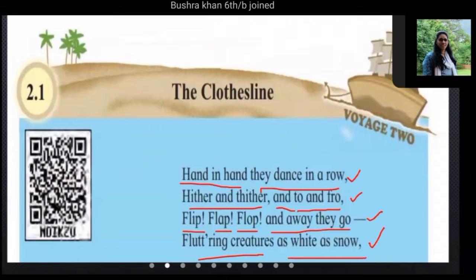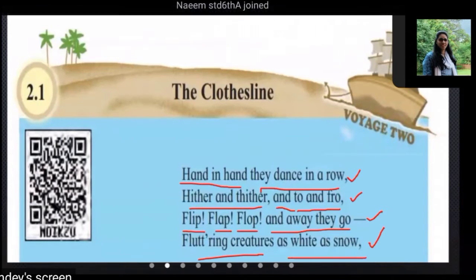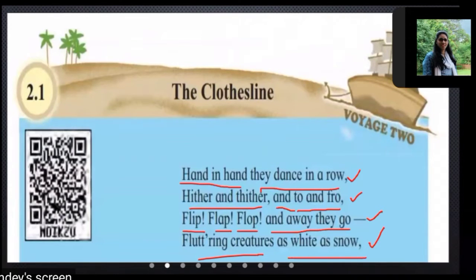So, hand in hand they dance in a row. The poetess is saying that when we put the clothes in a line, we can visualize that they are holding their hands and dancing in a row. They are in a line, holding hands, and they all are dancing. So who are dancing here? All the clothes.